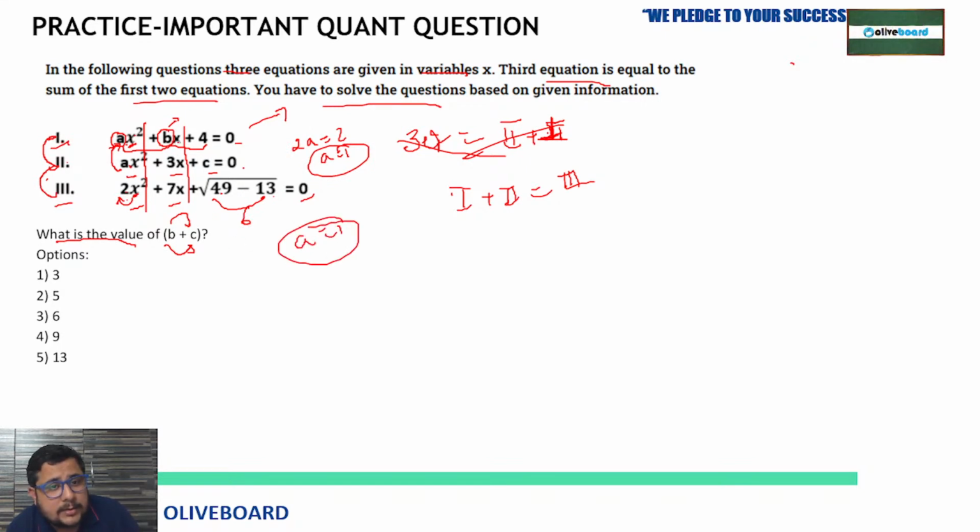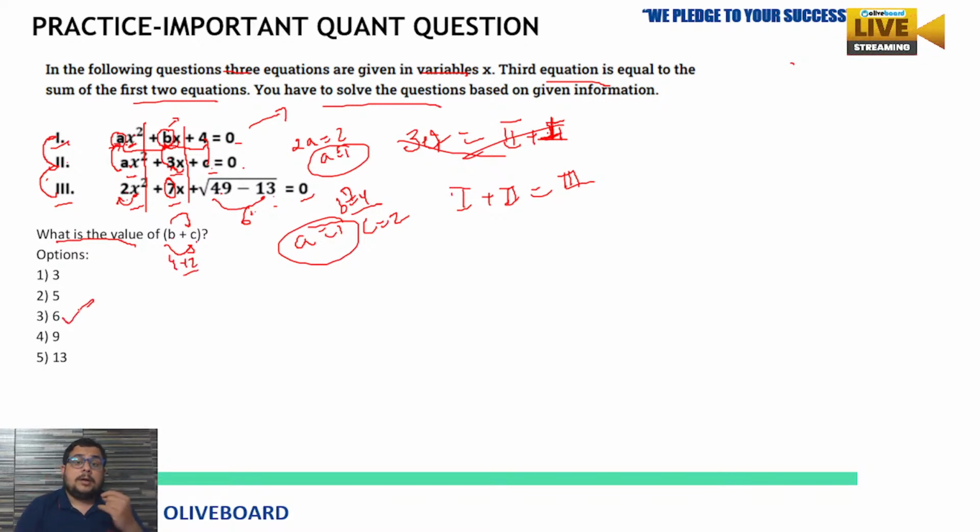Similarly with x, b is here and in the second equation it is 3, so b plus 3 equal to 7, the third equation's value. So b is going to be 7 minus 3, which means the value of b is 4. Similarly for c, 4 plus c equals 6, so c equals 6 minus 4, which means c equals 2. Is this clear to all of you? Now we have the values of b and c both. So b plus c, 4 plus 2, is going to be 6.